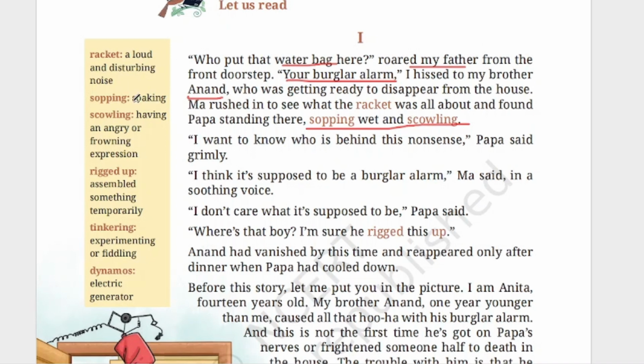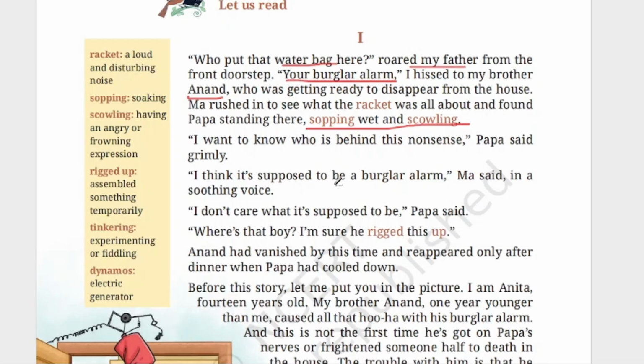Soaping wet means soaked with water. Water has fallen on him. See, when we go to take a bath, when we pour water over us, we get wet. In the same way, Papa was standing there, fully wet with water. Scowling, having an angry or frowning expression. That means he was very angry. Okay, he was standing there with a frown face. Why? Because he was wet with water. I want to know who is behind this nonsense, Papa said grimly. Grimly means firmly. He was saying, I want to know who has done this mischief.